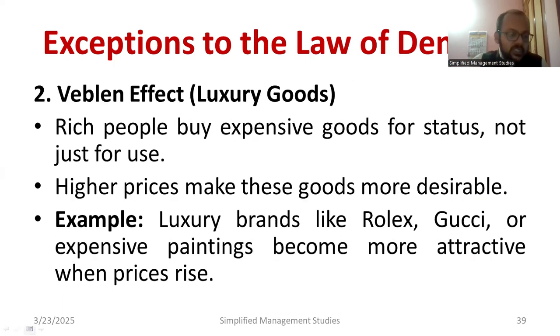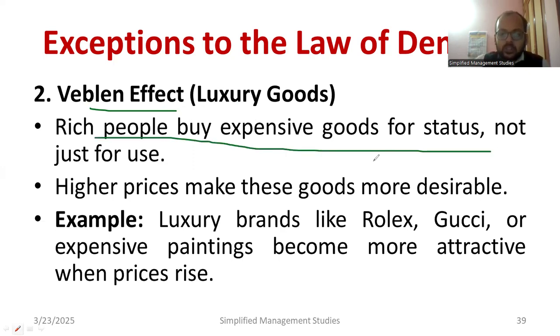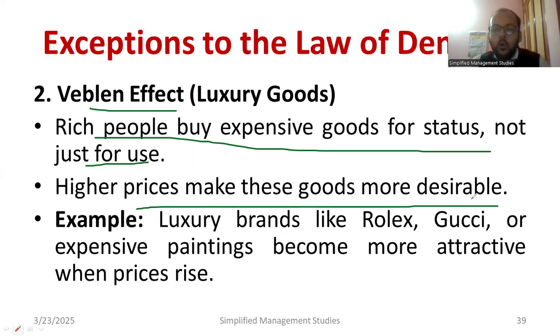Now I would like to discuss another point, the Veblen effect. It is applicable to luxury goods. Rich people buy expensive goods for status, not for use. Higher prices make these goods more desirable. For example, buying an Audi car or a Mercedes Benz.